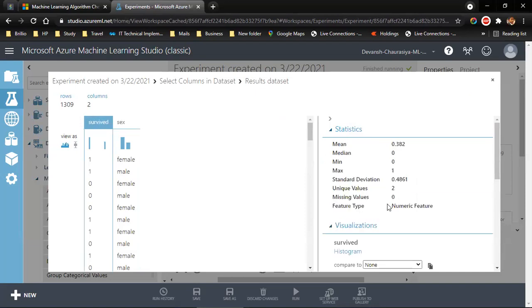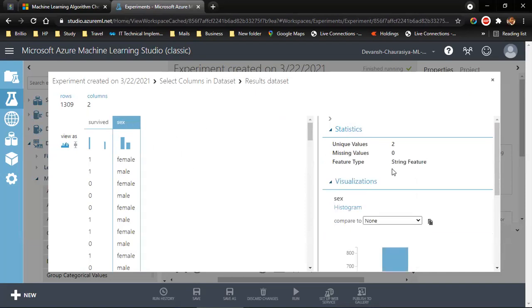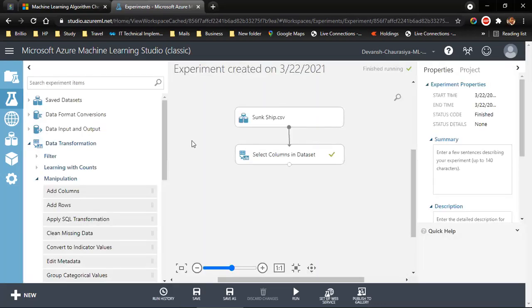But survived is numeric and gender is string. So we know it is not going to work in the model because it is in alphabets, right? It's a string feature. I need to convert it into a categorical feature. So I'll cross this, and to convert this into a categorical feature, what I need to do is